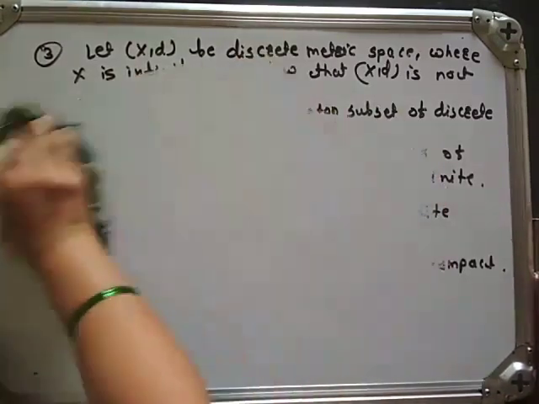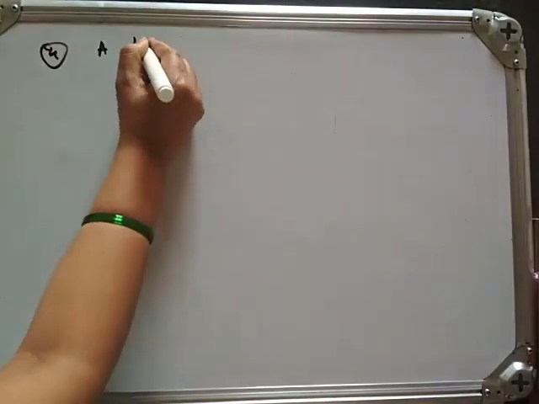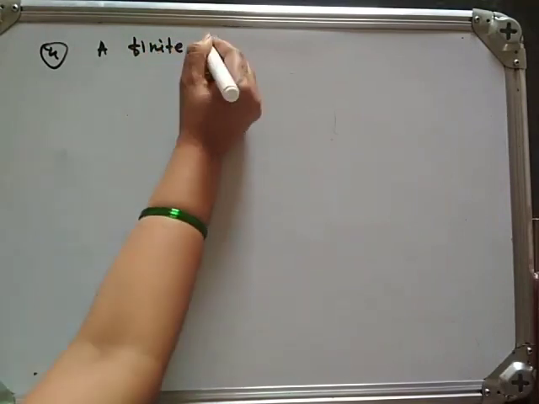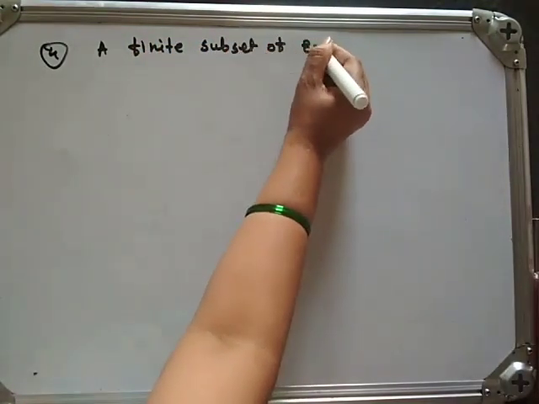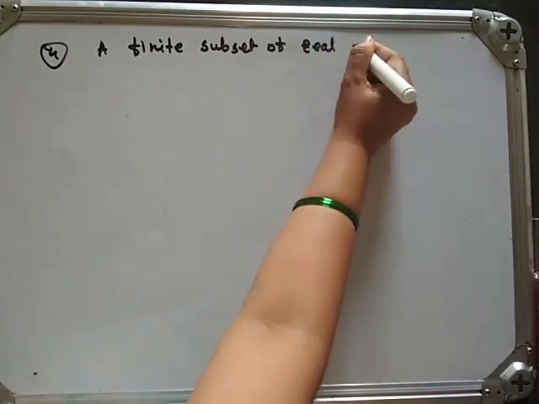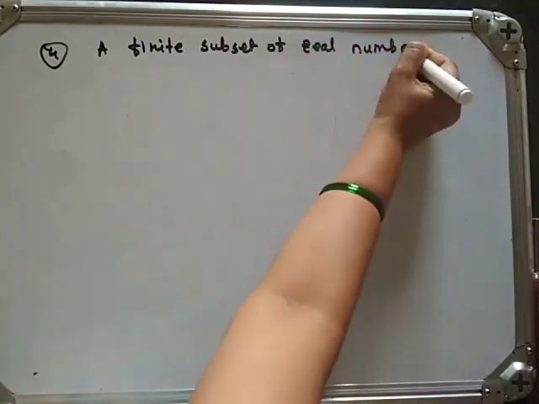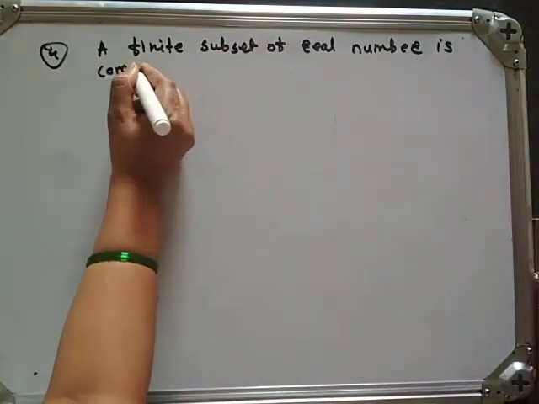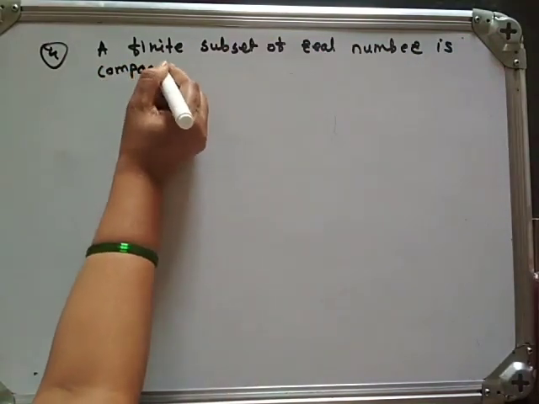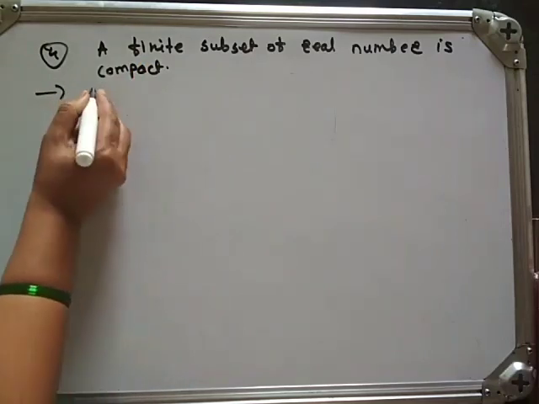And let us see one more example. Fourth number. A finite subset of real numbers is compact. Solution.